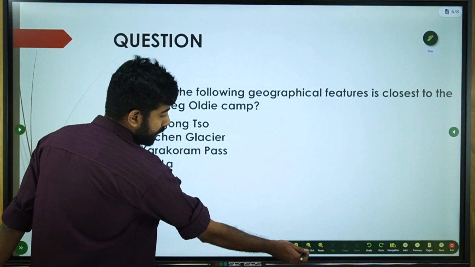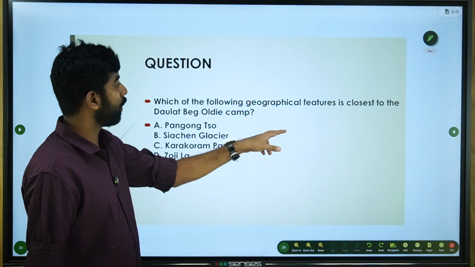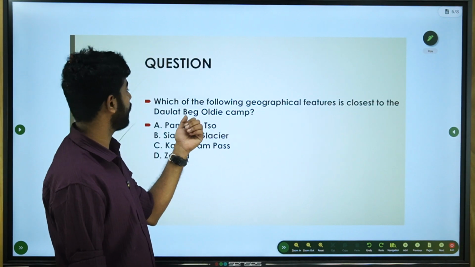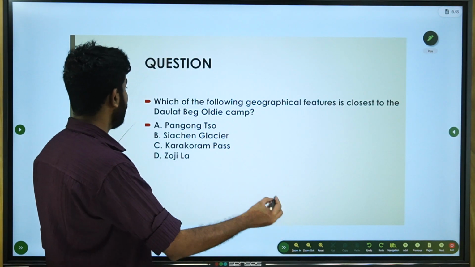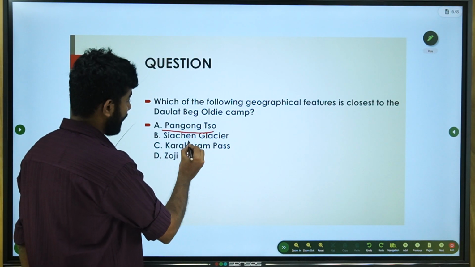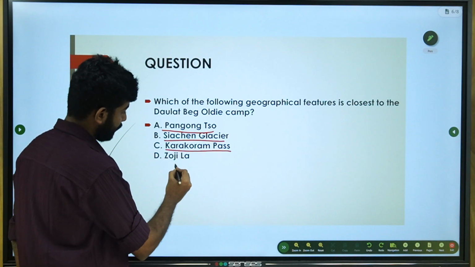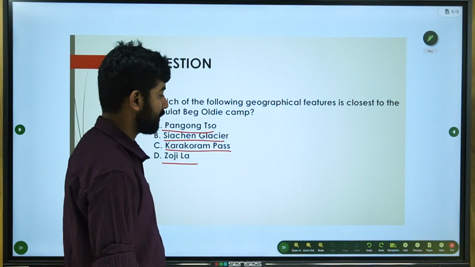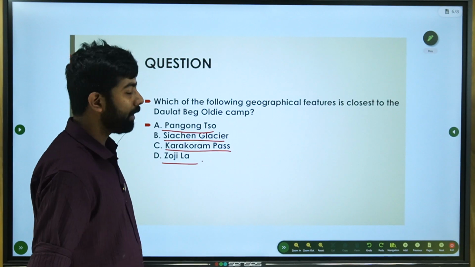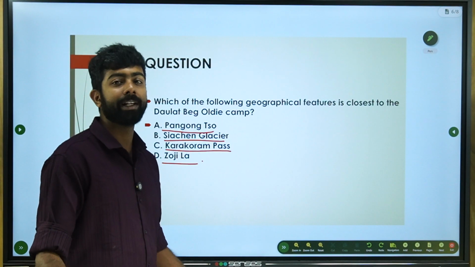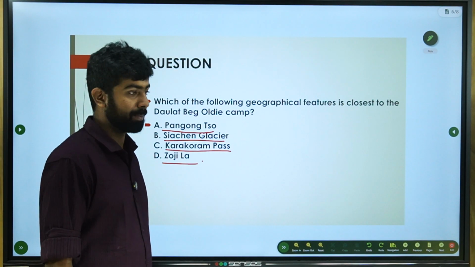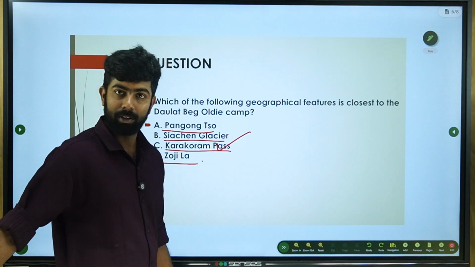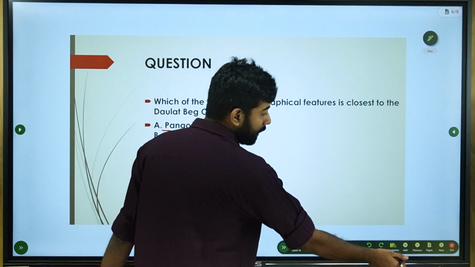Now let's look at a question. Which of the following geographical features is closer to the Daulat Beg Oldi camp? Pangong So, Siachen Glacier, Karakoram Pass, Zoji Pass. If you just simply read through it, this might seem a difficult question, but the answer is Karakoram Pass.